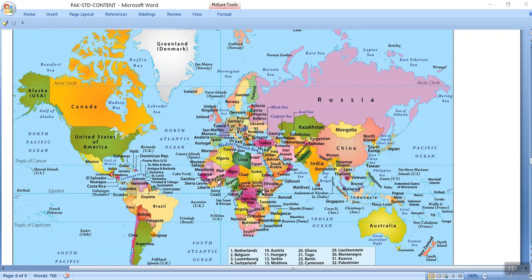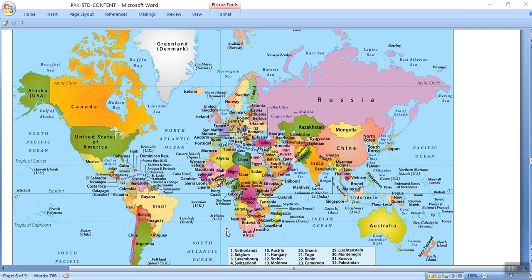Whereas now deserts. The biggest desert in the world is the Sahara Desert. Sudan, Chad, Niger, Mali, Mauritania, Senegal, Algeria, Morocco, Tunisia: these are all situated in the Sahara Desert. Clear? The biggest desert in the world is called Sahara. Then desert is found in Australia. The middle of Australia is desert.